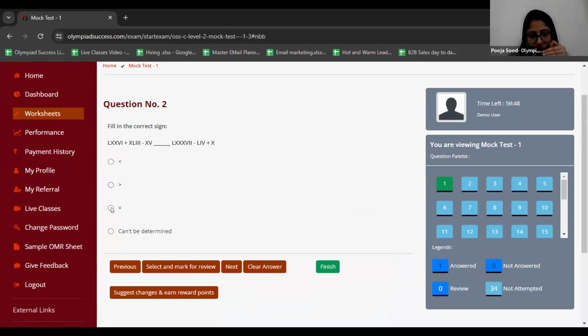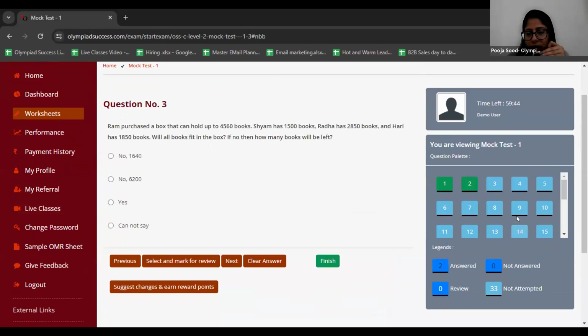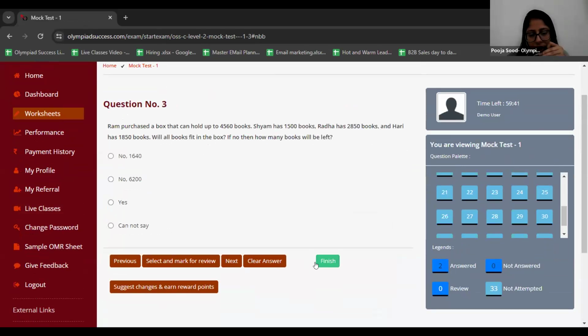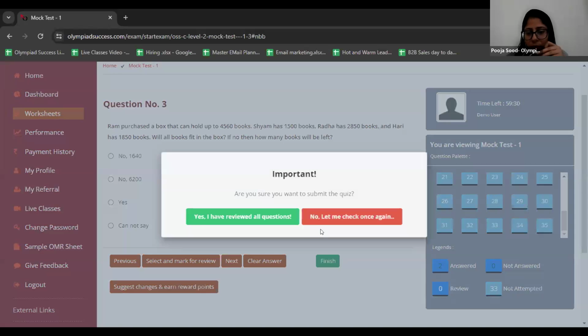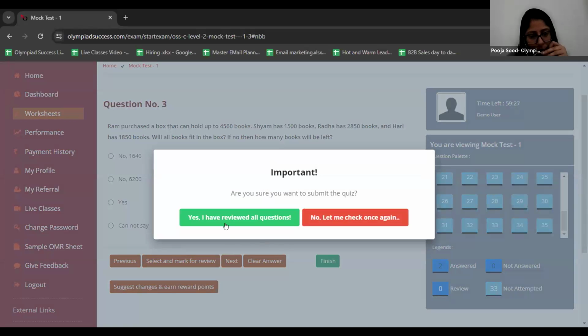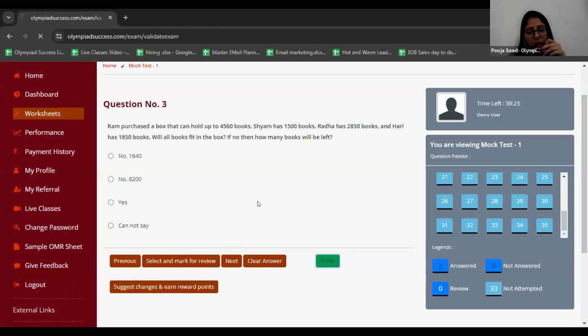I'm done with my question number 2. So I want to attempt question number 3 and so on, right? Before finishing, meaning submitting it, make sure that you attempt all your questions properly and revise them properly. Now I have done my revision part, so I'm going to click on the finish button. Make sure that you click your finish button, otherwise this worksheet will not be submitted and you will not see your performance. Yes, I have reviewed all the questions, so I'll click on this button and now I've submitted my worksheet.